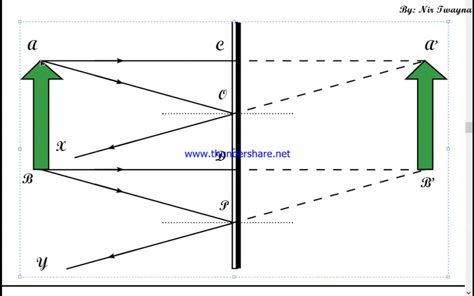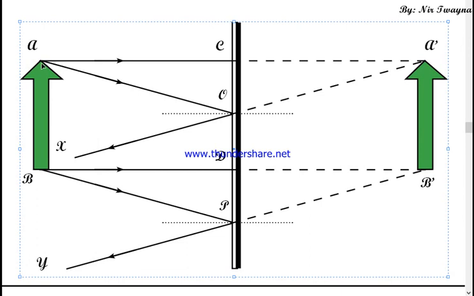From the top of the object, millions of light rays are being reflected in all directions, isn't it? But we cannot draw a ray diagram of all the light rays. We cannot trace them all, so we will trace only two light rays.